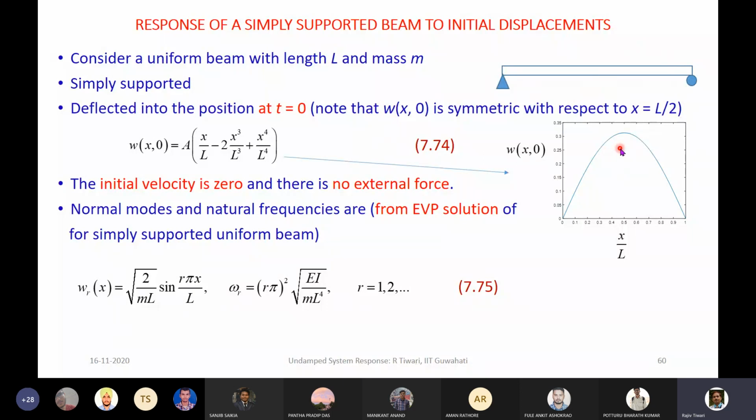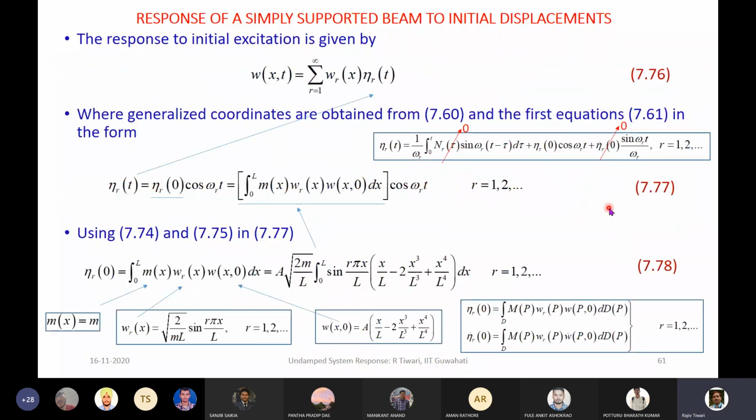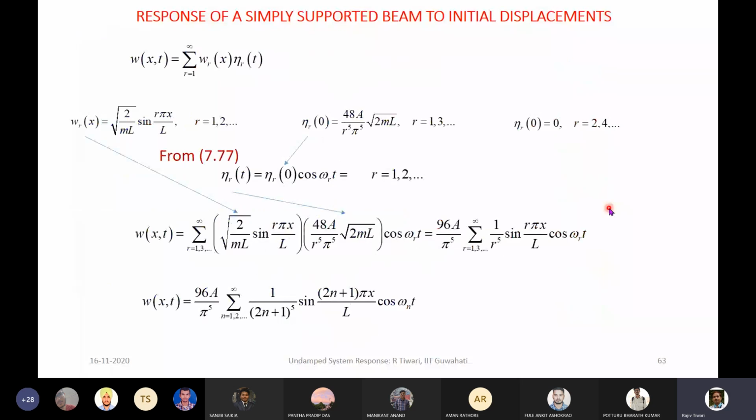So the asymmetrical modes will not get excited if we are giving an initial displacement which is symmetric. Even the third mode will be having 3 loops, that is asymmetric, so that will not get excited with the initial displacement. So that's why only the odd modes are getting excited, not the even ones.